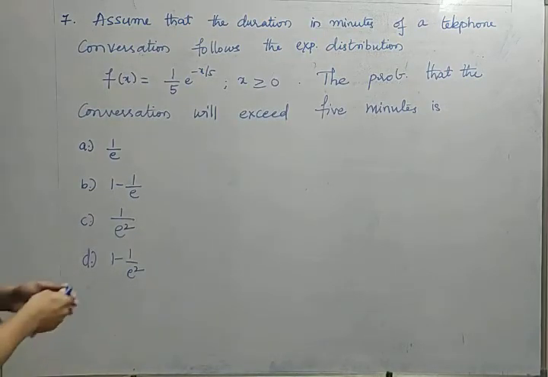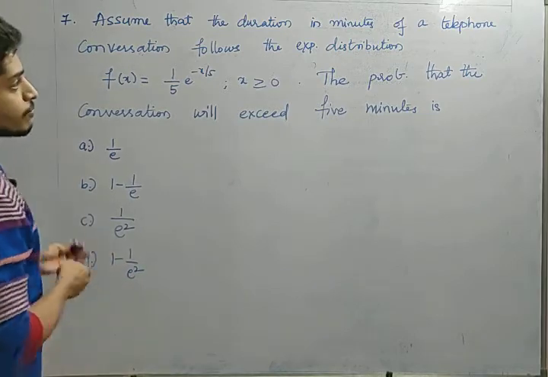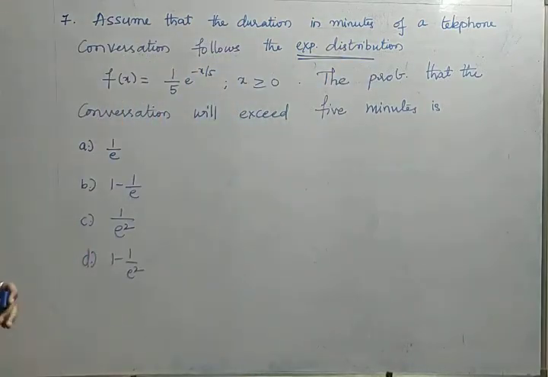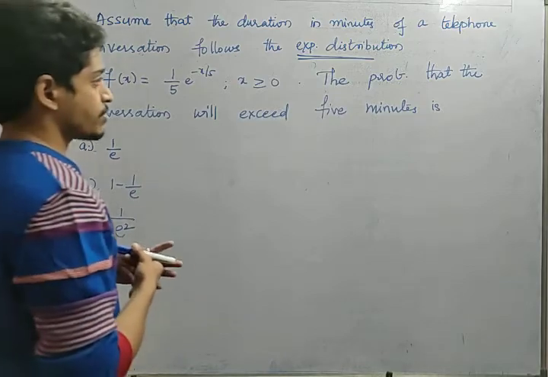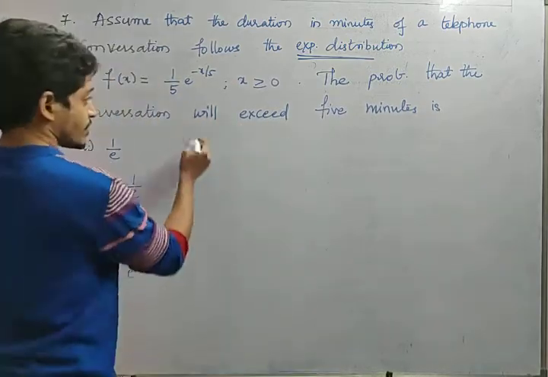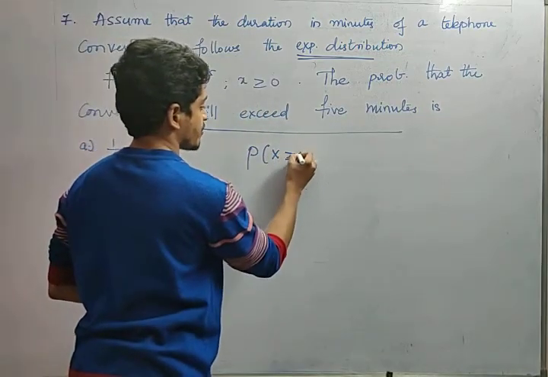Okay, see friends, assume that the duration in minutes of a telephone conversation follows the exponential distribution. He has mentioned exponential distribution. f(x) = 1/5 e^(-x/5), x ≥ 0. The probability that the conversation will exceed 5 minutes. Here, this is very important. Will exceed 5 minutes. What he is asking, probability should exceed 5 minutes.